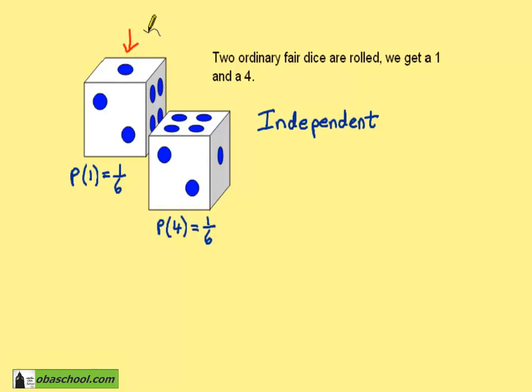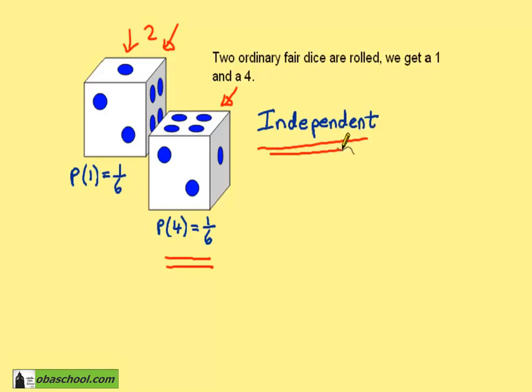Note that had this been something other than a 1, such as a 2, it would not have changed this probability. So whatever we get on this die, the probability of getting a 4 on this die is the same. It works the other way round too. If we got a different result on the second die, it wouldn't affect the probabilities on the first.